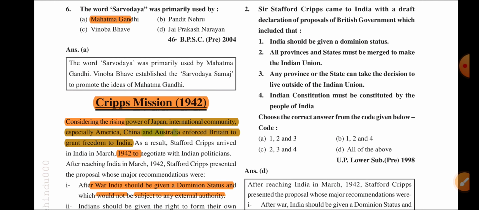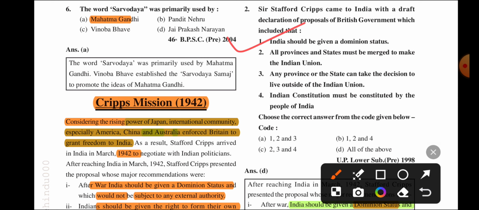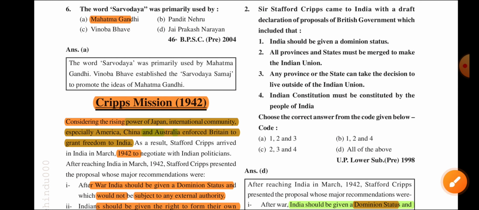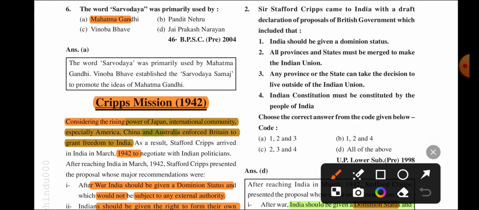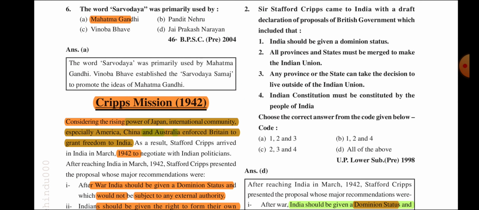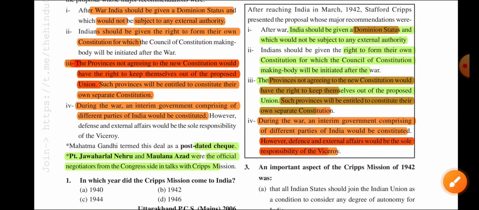Next question: Sir Stafford Cripps came to India with the draft declaration of proposal of the British government, which included what? That India should be given dominion status. All provinces and states must be merged to make the Indian Union. No, that is not right. Any province or state can take the decision to leave the Indian Union. The Indian constitution must be framed by the people of India. Different stakeholders can take part. So all will be the right answer.